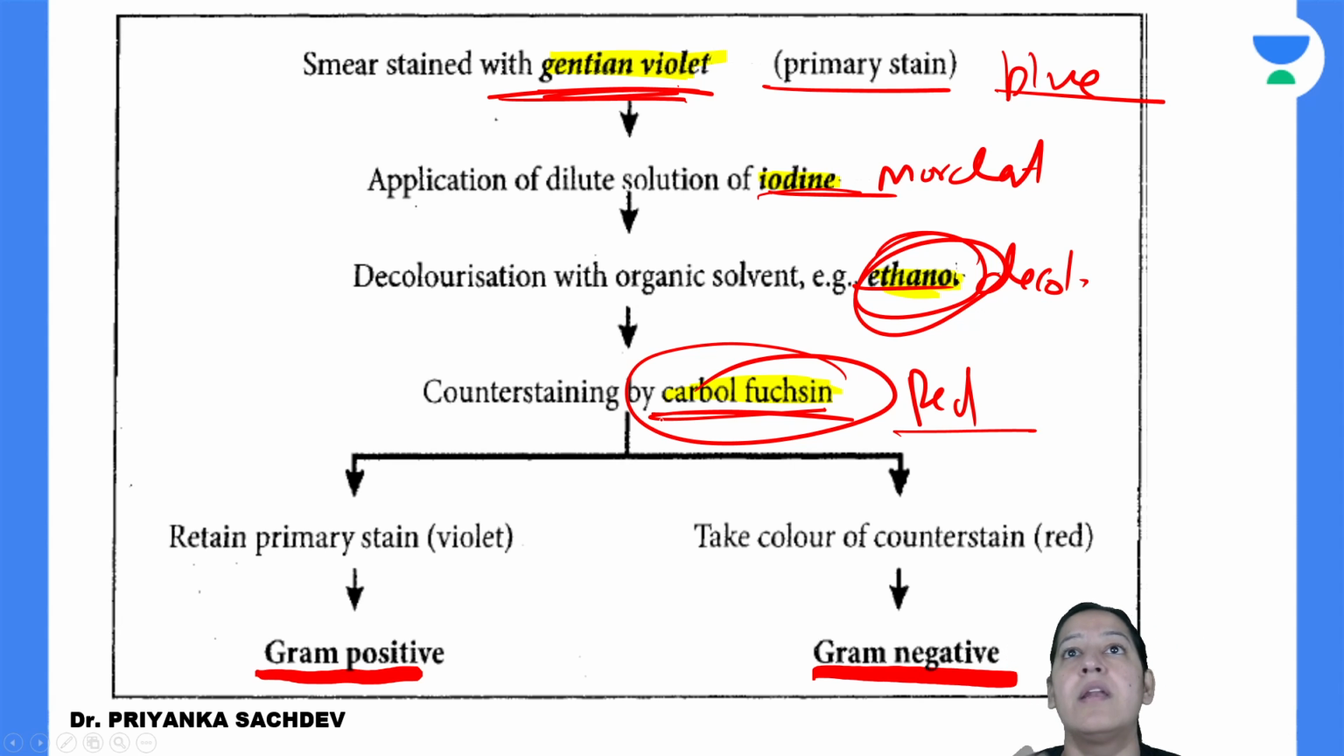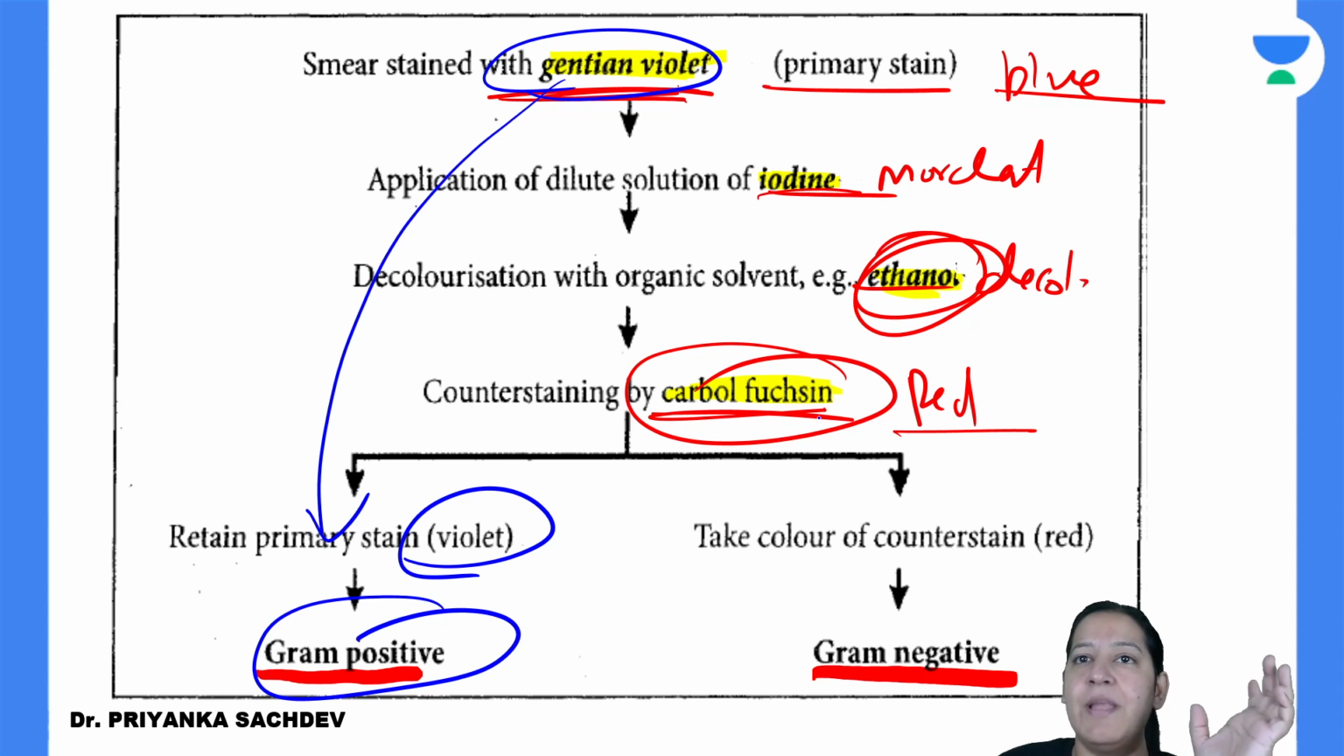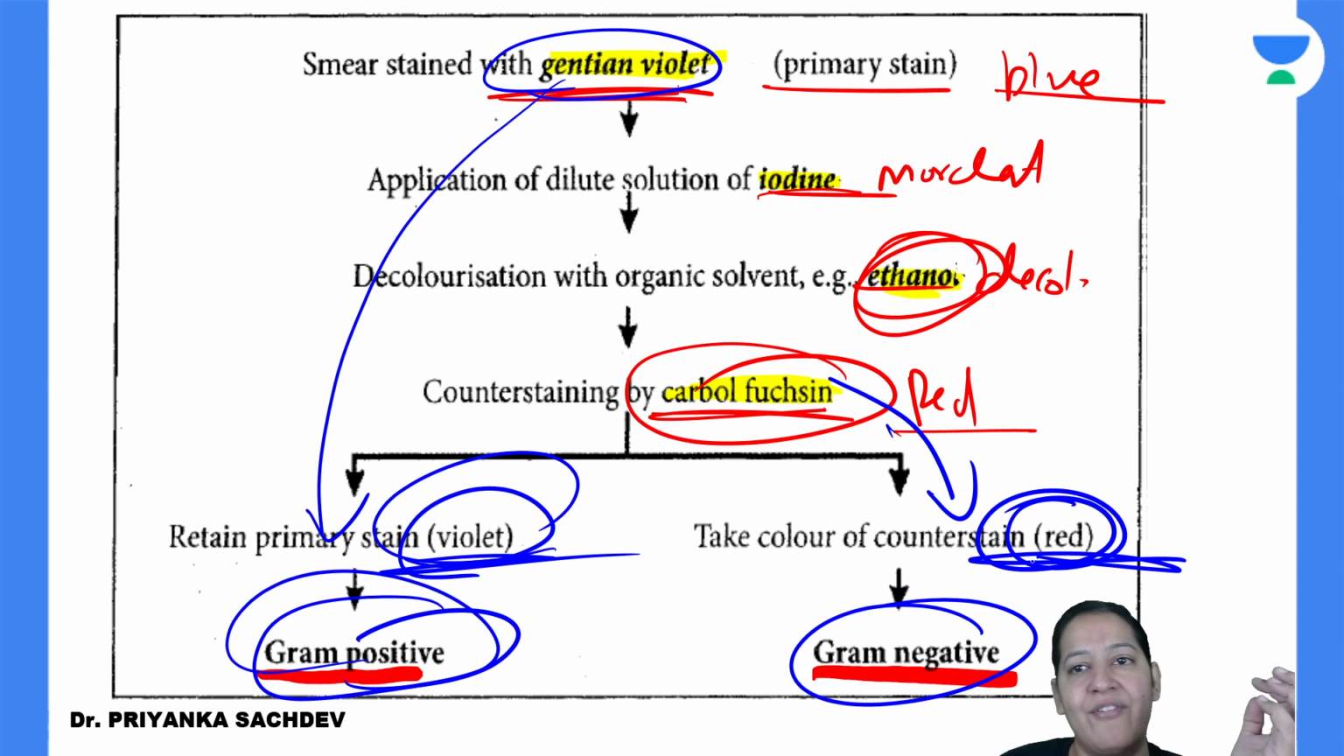Now the bacteria which pick up the primary stain, that is become violet in color, these are gram positive. And the bacteria which took the secondary stain, that is they become red in color, are gram negative. जिन्होंने प्राइमरी लिया वो ग्राम पॉजिटिव है, जिन्होंने सेकेंडरी लिया वो ग्राम नेगेटिव है. So all the bacteria are either violet or red. Violet ones are gram positive and red ones are gram negative.